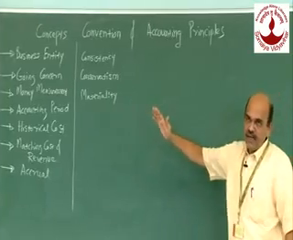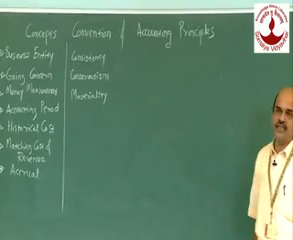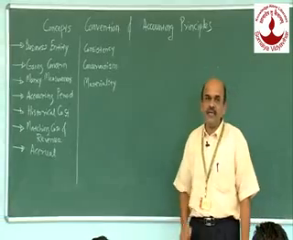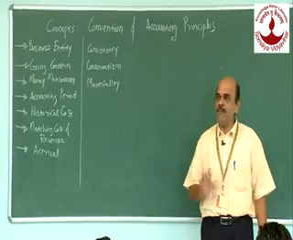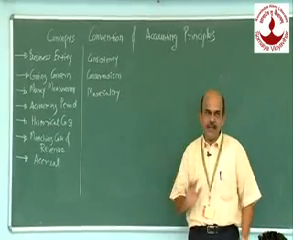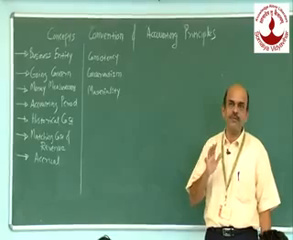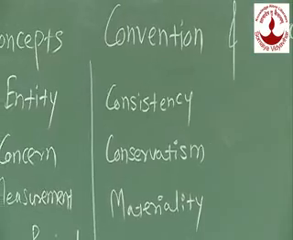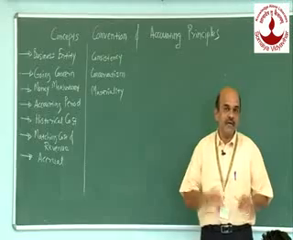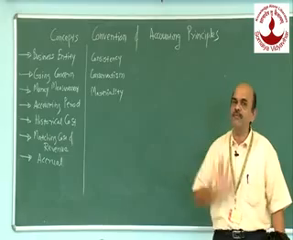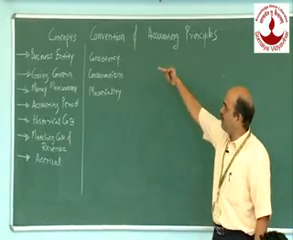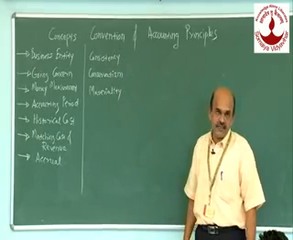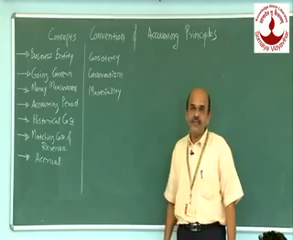Now let us go to the other part of it, and that is the conventions. Now what are these conventions? Conventions are the accepted rules of a particular business. If you look at the three different conventions, you will find that they are required in order to have reliability of the accounts. Now let me explain. The first convention is consistency, the second one is conservatism, and the third one is materiality.